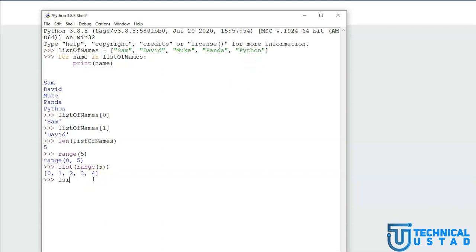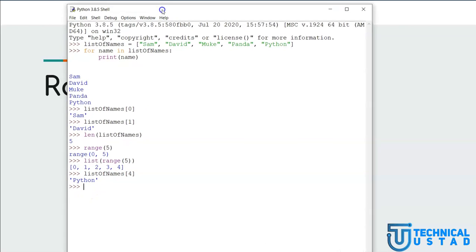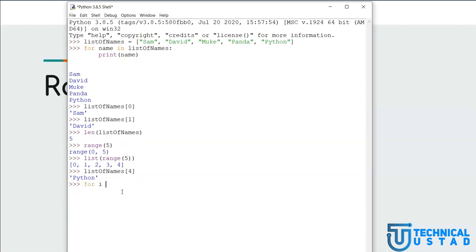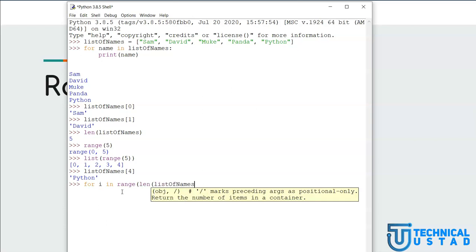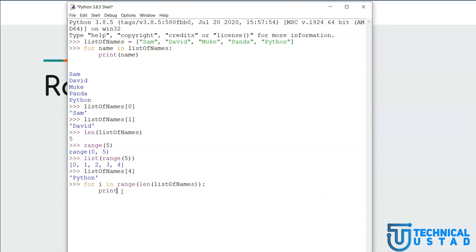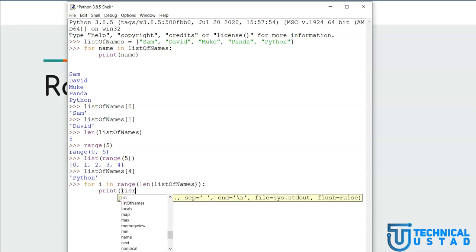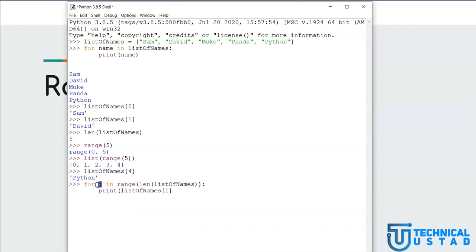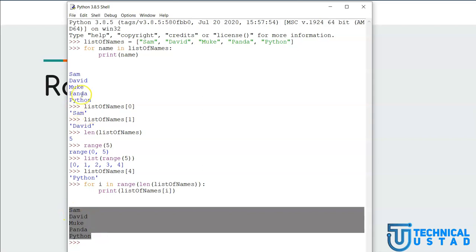Let me prove this to you. So I'll say list of, and let me specify 4. So you can clearly see the 4th index corresponds to Python. Now what we can do is loop through it, for index in range of length of list of names. So if I close this and now print list of names and the ith value, this i stores the current index of this list, and notice here the output is exactly the same as what we got earlier.